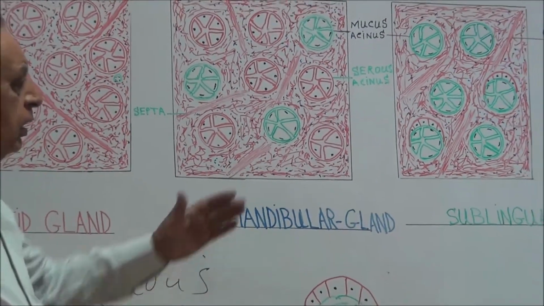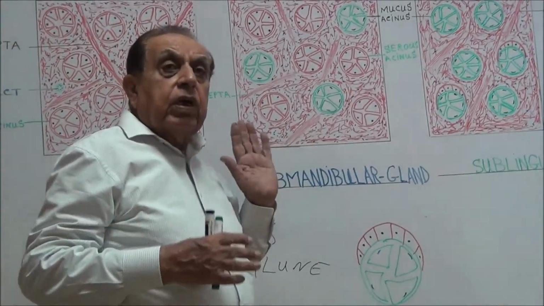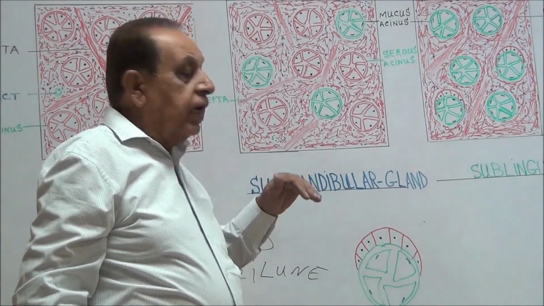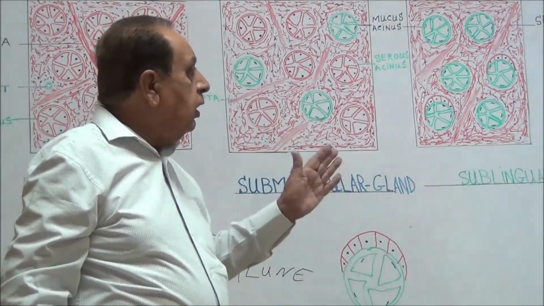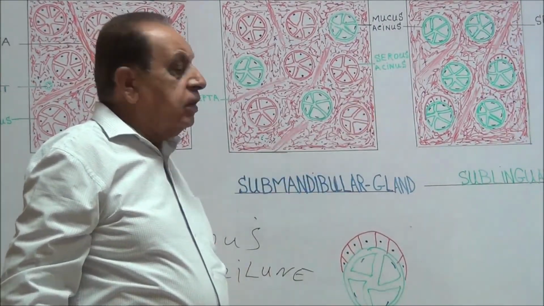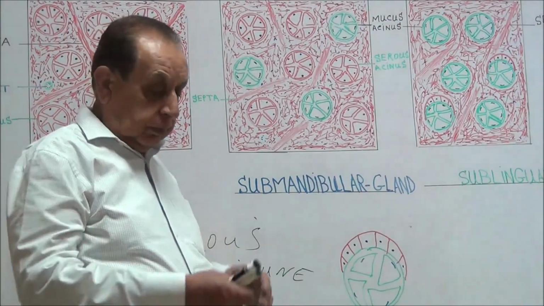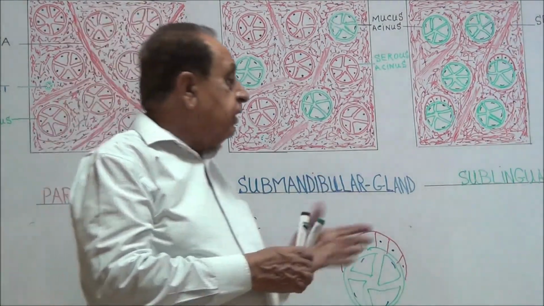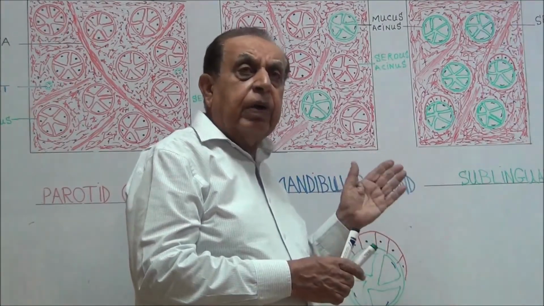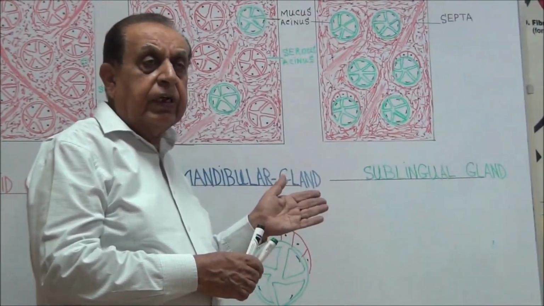Now, the intercalated ducts and the striated ducts are few and smaller in sublingual glands. Again, the intercalated ducts are lined by simple cuboidal epithelium.